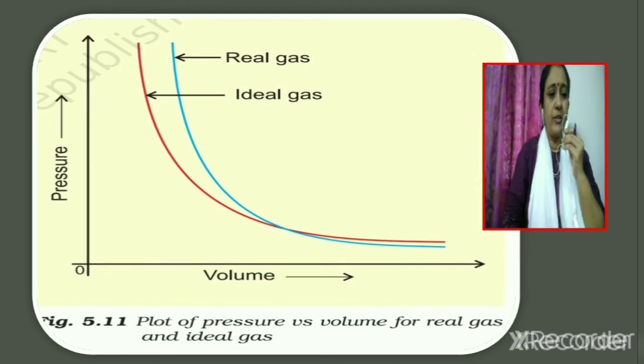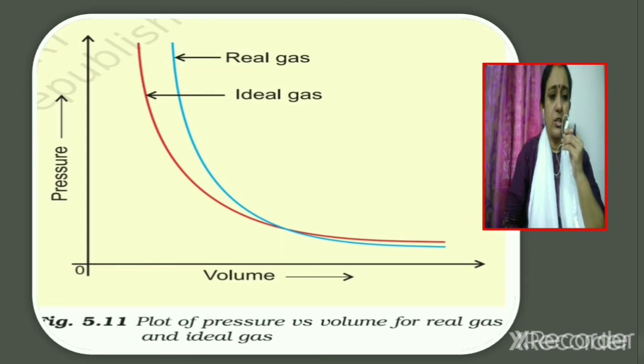The volume of the real gas can be considered as the experimental volume, whereas the volume of the ideal gas can be considered as the calculated volume. So here from the graph, it is clear that at higher pressures, the experimental volume is more than the calculated volume, or the volume of the real gas is more than the volume of the ideal gas.